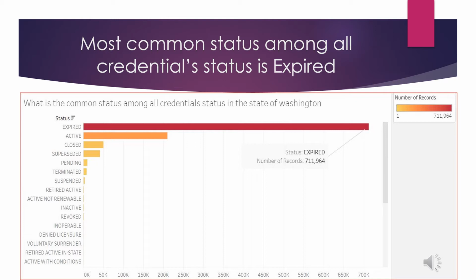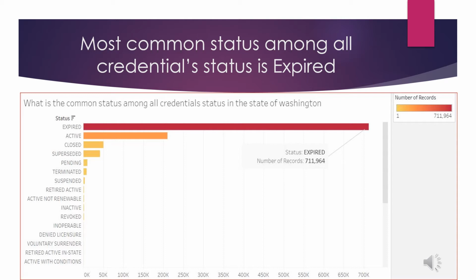Then comes my third question, which is what is the most common status among all credential statuses in the state of Washington? In order to answer this question, I use two variables. My first variable is status, and I use that as a dimension. Then I use sum of number of records as a measure. And this helped me identify the most common status among all statuses.